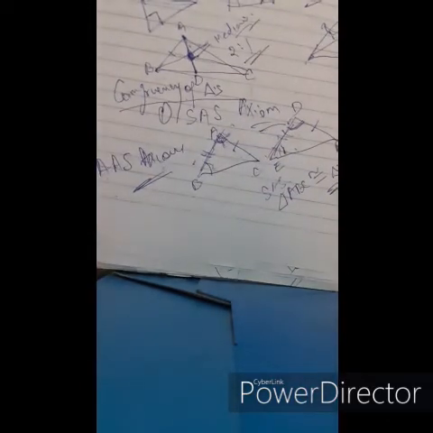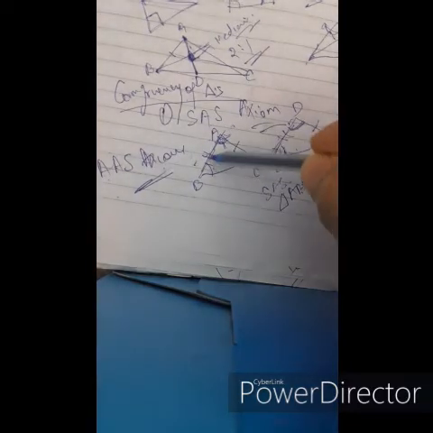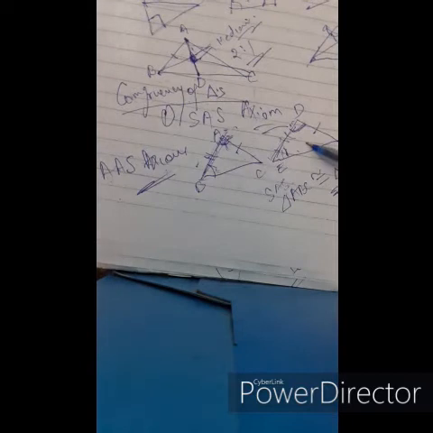It can be any side. It is not necessary that only the side included between the two angles needs to be equal. It can be BC also, it can be AC also. BC equals EF or AC equals DF, like that also.